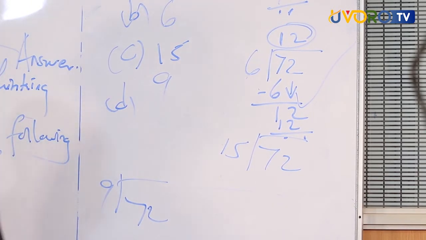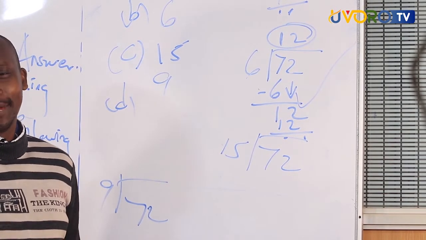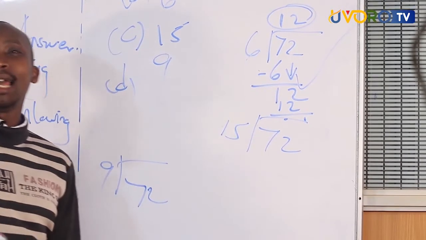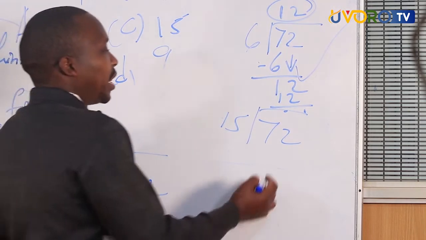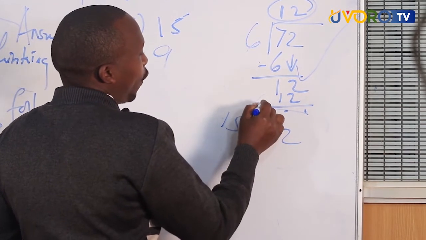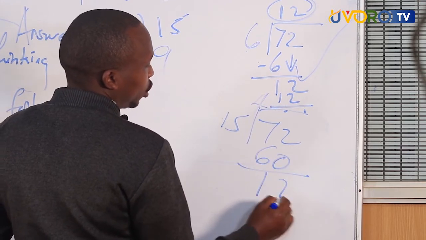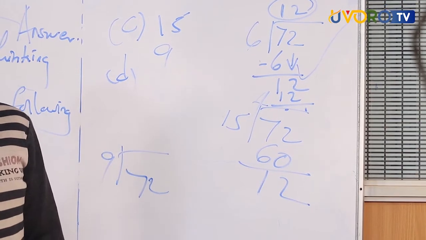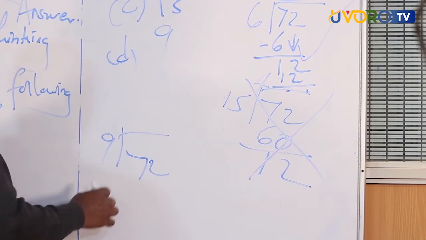15 times 4 equals, very good, 60. What is 15 times 5? 75. So this one, it is 4 because of 60, remainder 12. How many times will 15 go into 12? It can't. So that one is recurring.